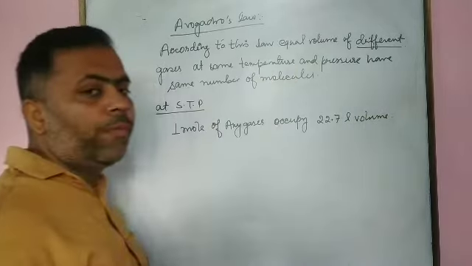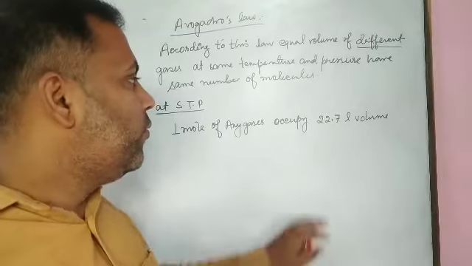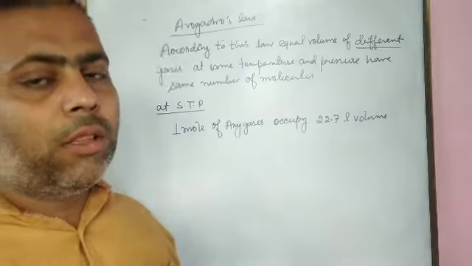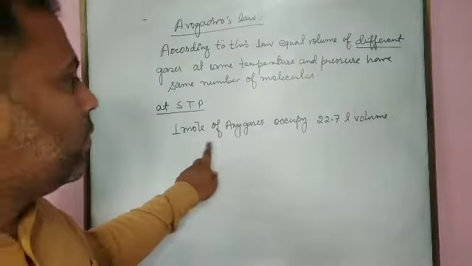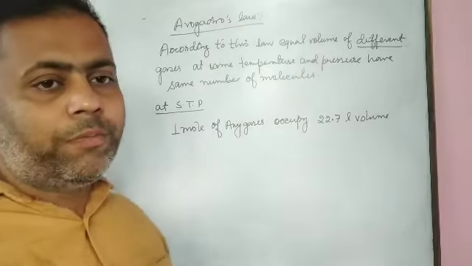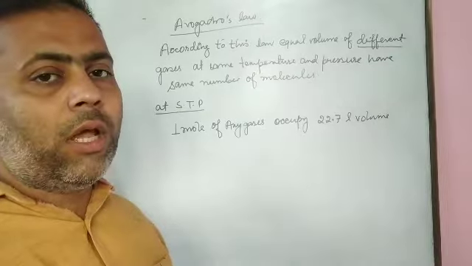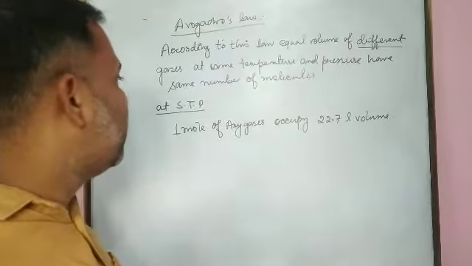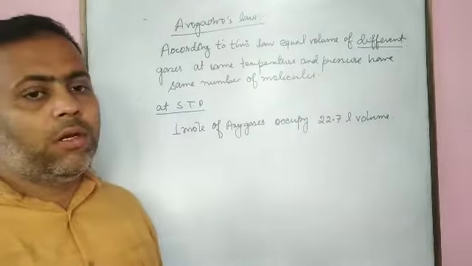We see that at STP, if we take 22.7 liter of any gas, then it contains 1 mole of molecules. This is all about Avogadro's law: 1 mole of any gas at STP has the same volume, that is 22.7 liter.